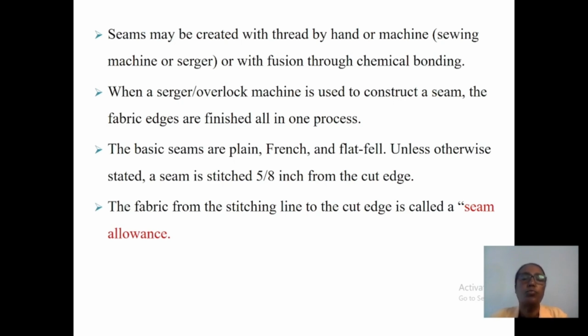When a serger or overlock machine is used to construct a seam, the fabric edges are finished all in one process.